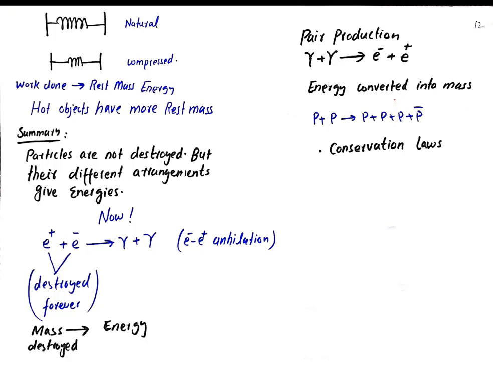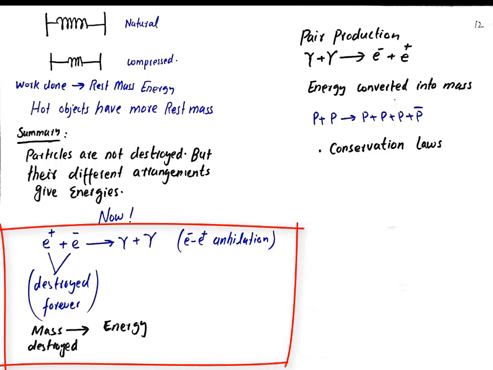But now there is another question. Can we have some process in which the mass is destroyed into energy, in which mass is completely converted into energy? Yes, there are some processes in which masses are converted into energy and vice versa. Here is a famous process, known as electron positron annihilation.